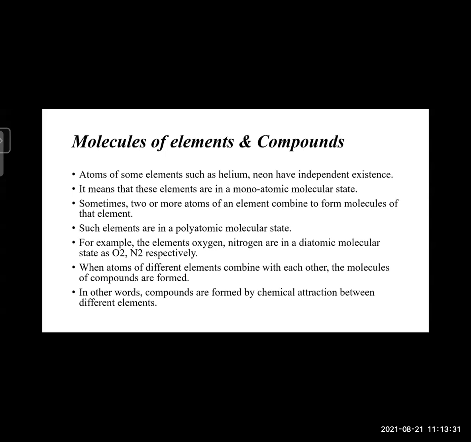When atoms of different elements combine with each other, the molecules of a compound are formed, and from here the concept of a compound is developed. In other words, compounds are formed by chemical attraction between different elements.